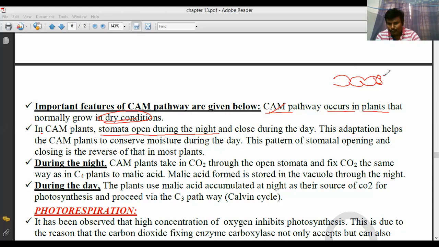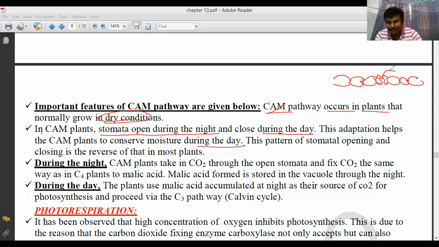This is called the stomata. This stomata is opened during nighttime and closed during daytime. This adaptation helps the CAM plants to conserve moisture during the daytime.